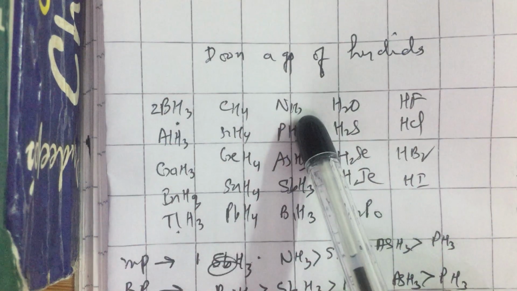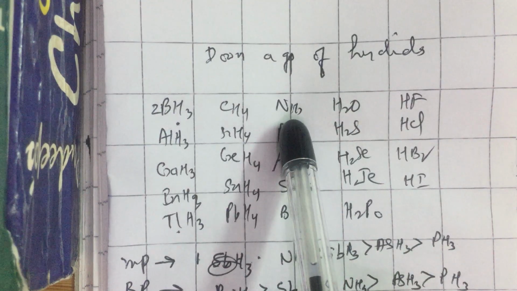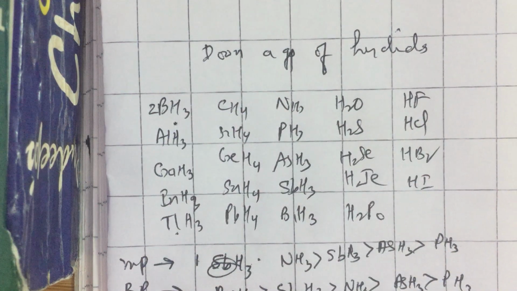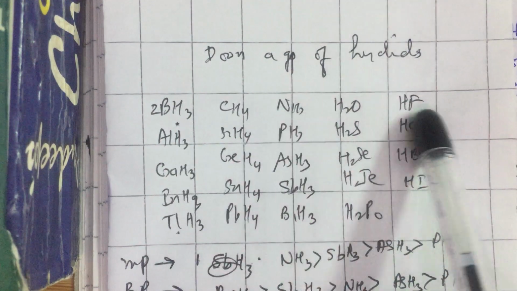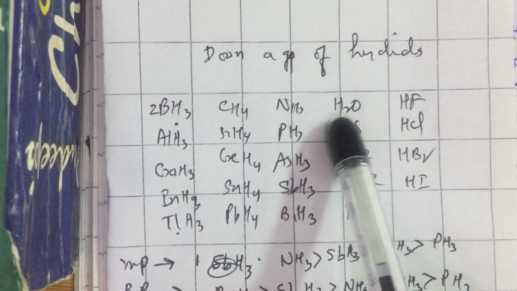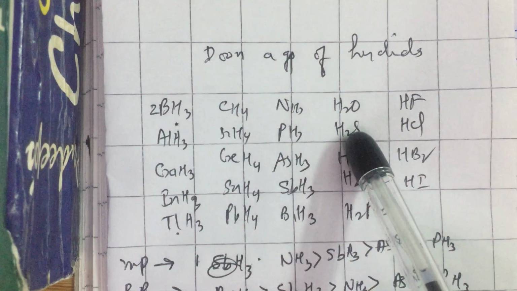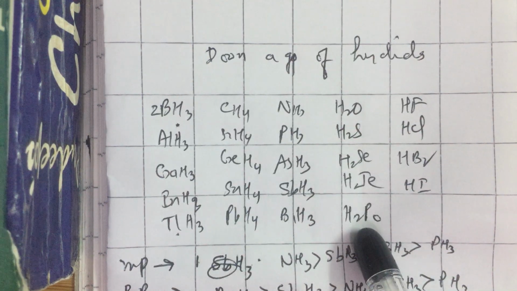However, it is not true in the case of the 15th, 16th and 17th groups, because the first member has a unique property called hydrogen bonding. Due to hydrogen bonding between the ammonia molecules, between the water molecules, between the HF molecules, the first hydride has an unusually higher boiling point. The boiling point of H2O is highest, and then the boiling point increases down the hydrides as the molar mass increases.